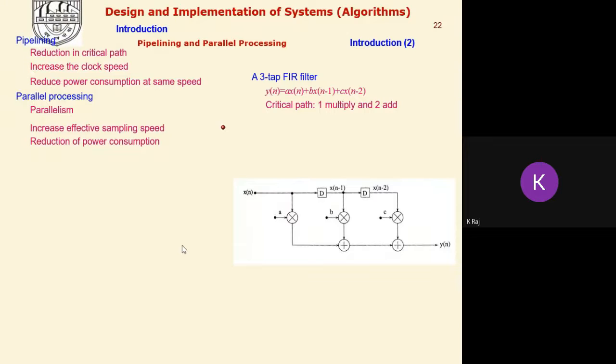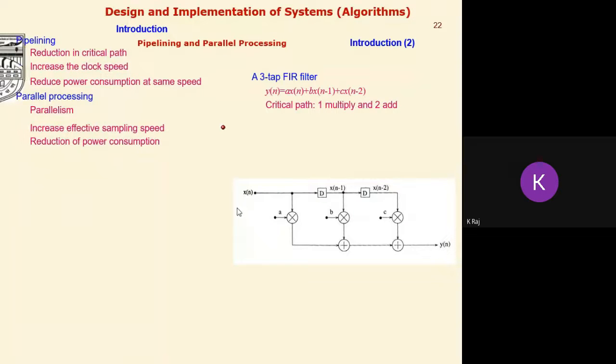Suppose we have designed a filter, a 3-tap FIR filter, and we are interested in reducing the critical path length. What is the critical path length? That is the maximum time between the input and output of the system, or between input and one energy storing element, or from one energy storing element to another, or from an energy storing element to the output, having the maximum execution time.